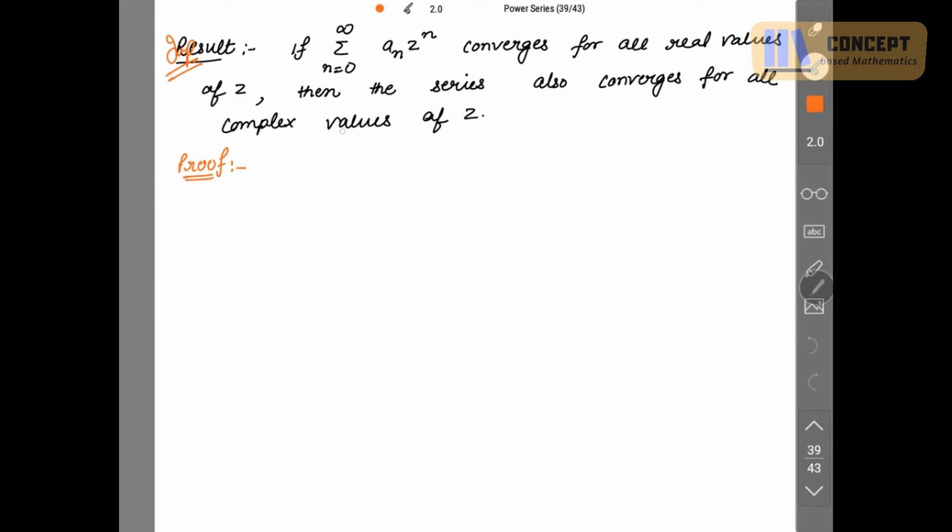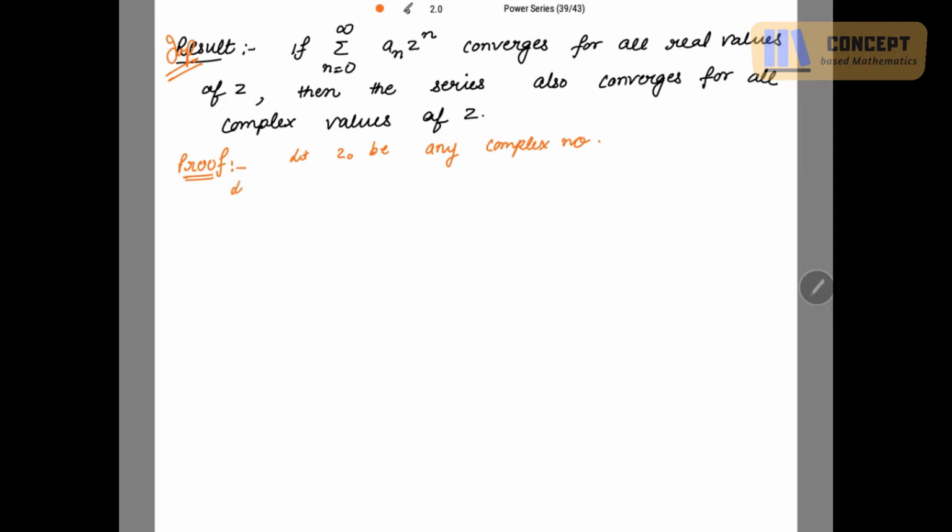Let's start. We take any complex number first. Let z naught be any complex number. Now I'm taking R to be any positive real number.